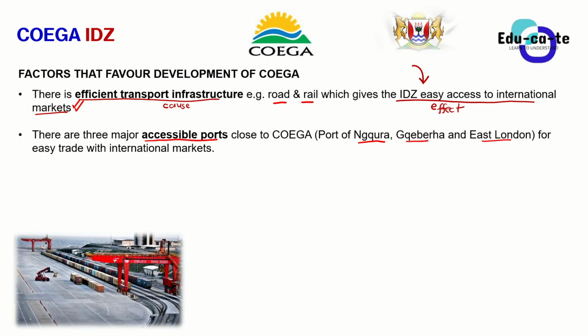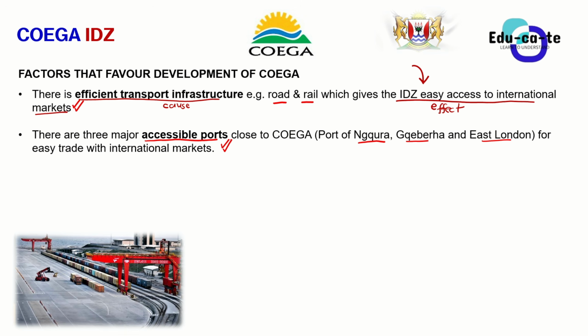If you remember, in grade 11 you learned about the balance of trade. The balance of trade becomes positive because you are selling more and buying less, so you get the profit. Then eventually that translates to economic growth for the country, grade 12s. So it is very important for you to mention that whenever you talk about the factors that are favoring the development. The Coega is located closer to the 3 major accessible ports, and this makes it easier to trade with international markets. Remember again the cause and effect style of answering.